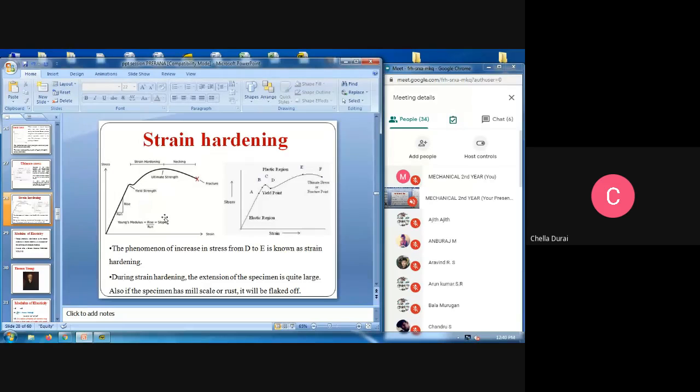Every material we want, each and every product we're going to make, whether it is a food product or whatever industrial product, where we want to apply it, we want to know about the material we're choosing, what the stress value and the strain value of the particular material are, what the yield strength is, what the ultimate strength is, and when it will fracture. For example, we apply 1000 Newton, and again if we apply 1100 or 1200, it will fracture. So we know about that particular material.